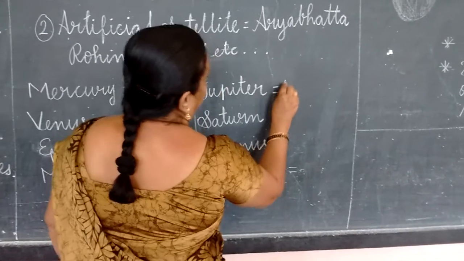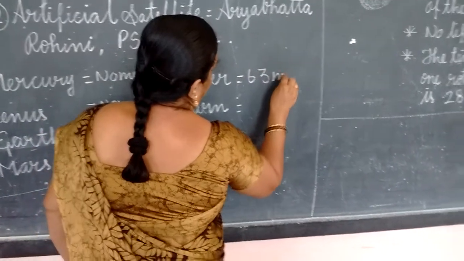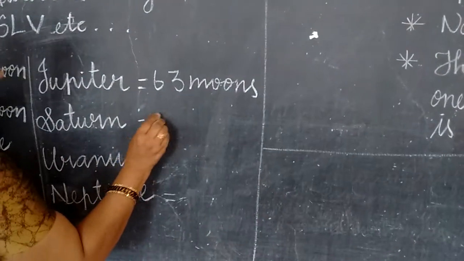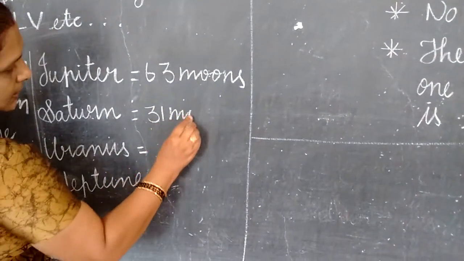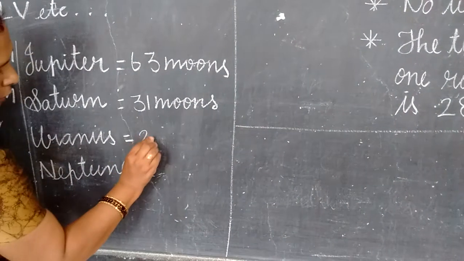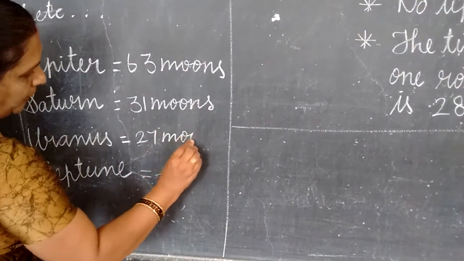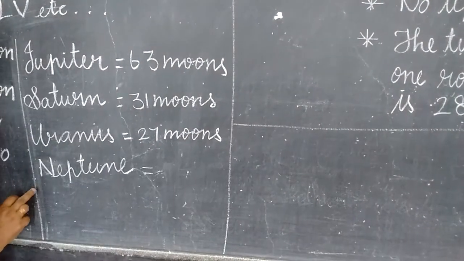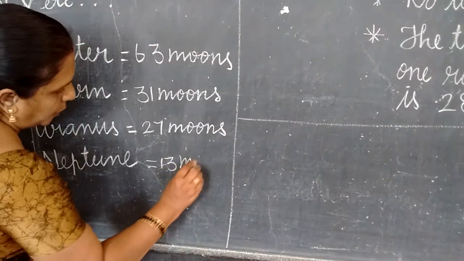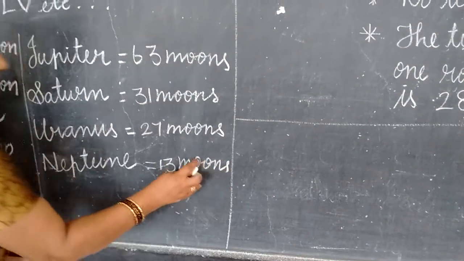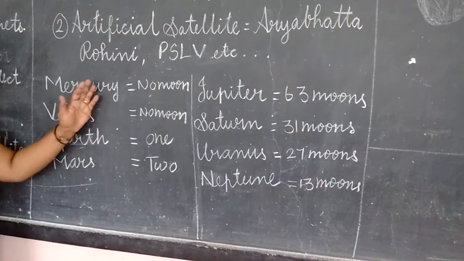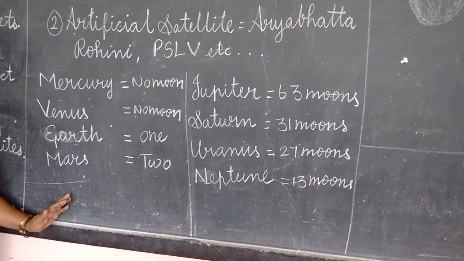Jupiter has 63 moons. Saturn has 31 moons. Uranus, 27 moons. Then finally Neptune has 13 moons. These moons are the natural satellites of these planets.